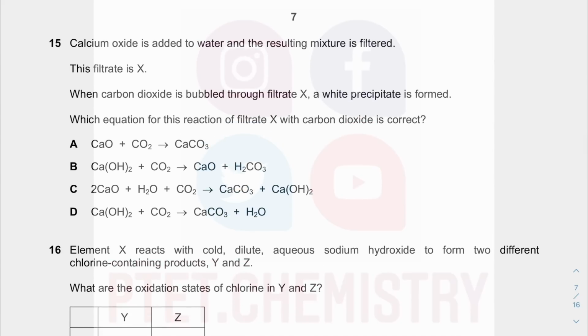Question 15. You have calcium oxide, you add it to water, and then you form calcium hydroxide. You filter it because some of it might be insoluble.